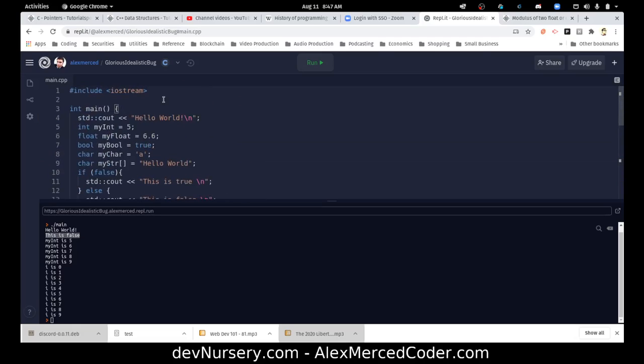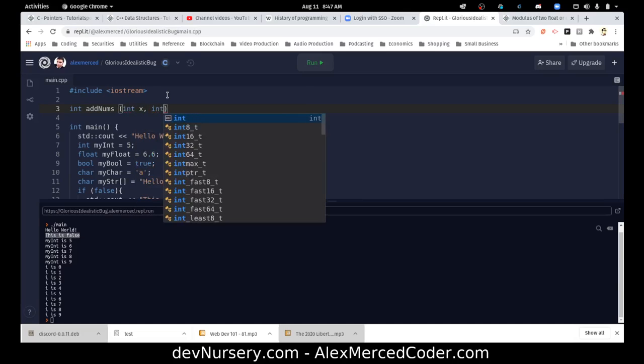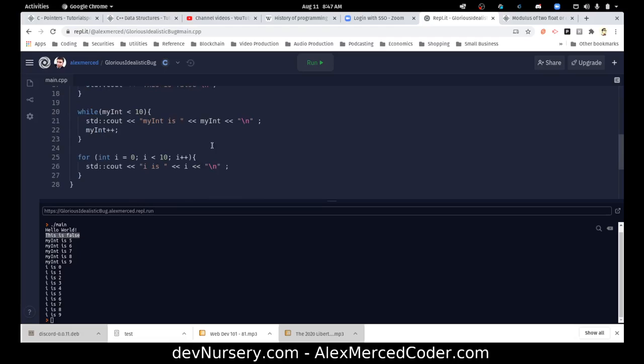Functions still work the same way. So if I want to create a function that returns a number, int my func. We'll call this add nums. We're going to add two numbers. I put in two arguments, or two parameters. So I'm going to say, hey, it takes an int that's x and an int that is y. And I just want it to return x plus y. There we go. We need some semicolons here. There we go. And then I can use that function.